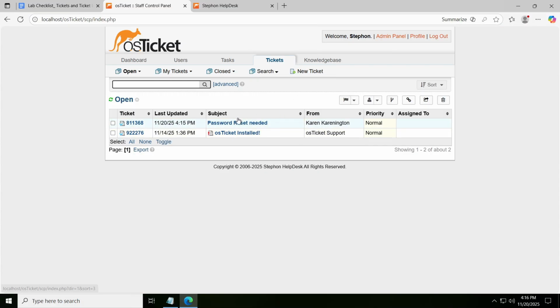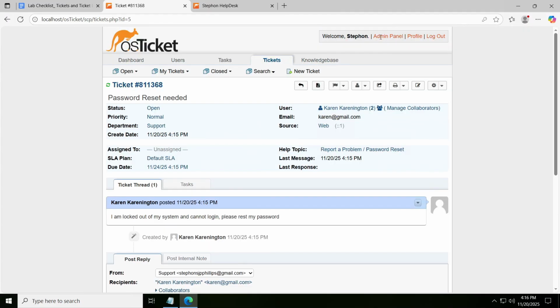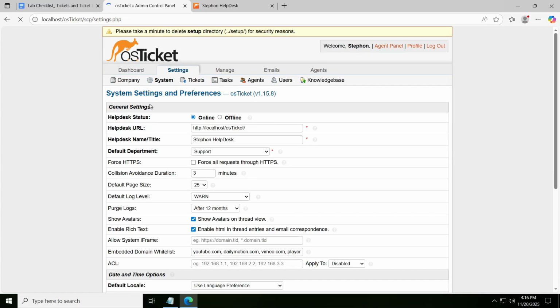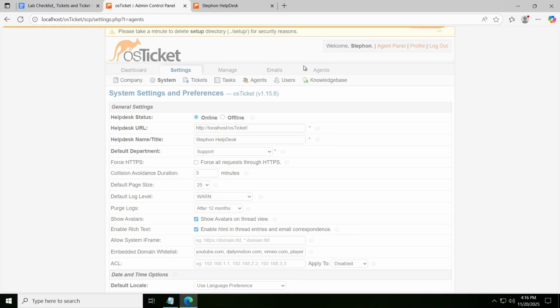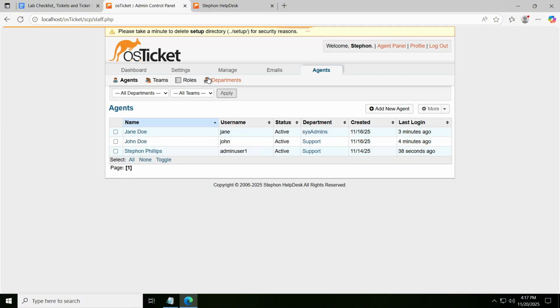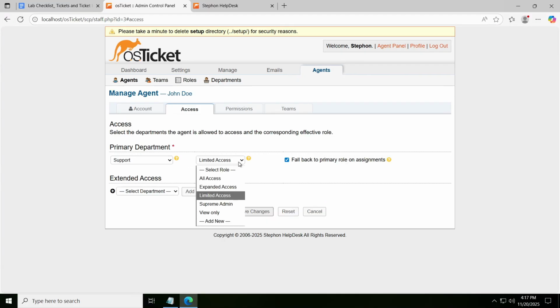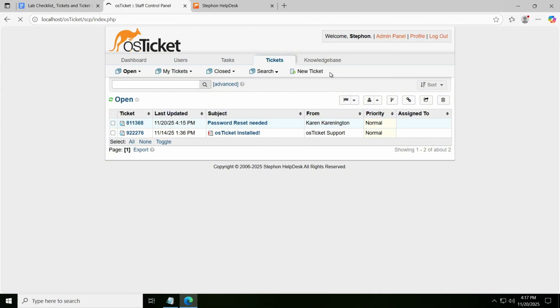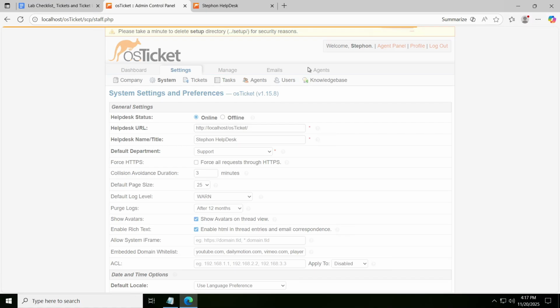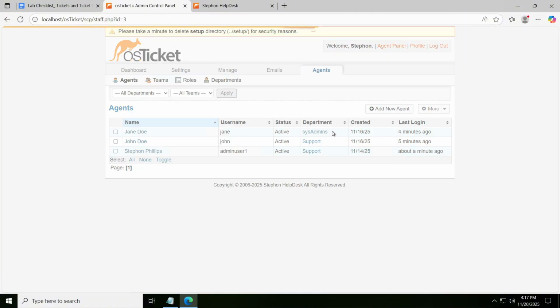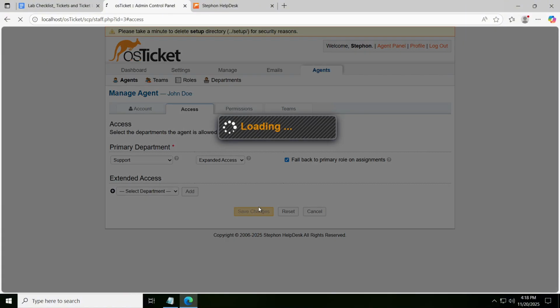So password reset needed from Karen. So we see all the tickets here. So we have access to post reply. I'd like to give John access to respond to the tickets. Agents. Okay, so let's go to agents. And John, he has been active. What he needs is access. Let's look at access. Let's give him expanded access. So John will get expanded access as support.